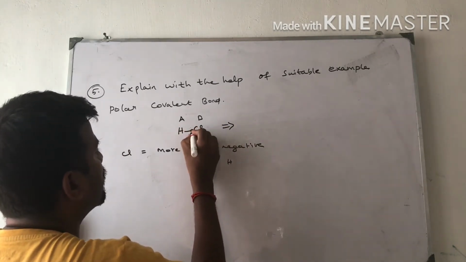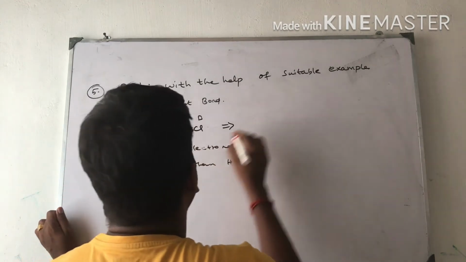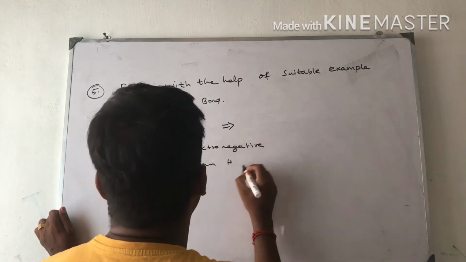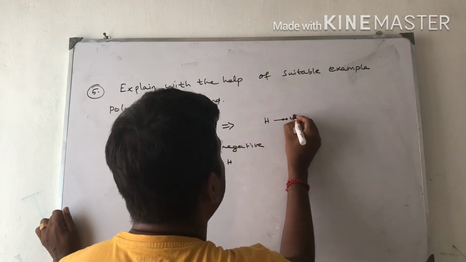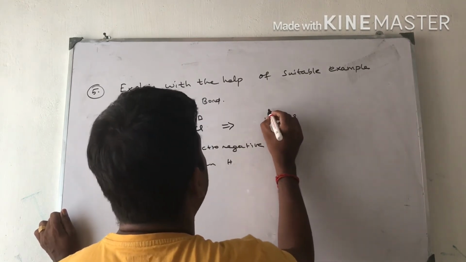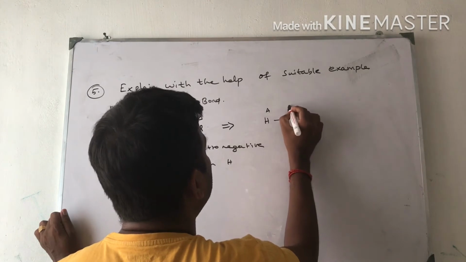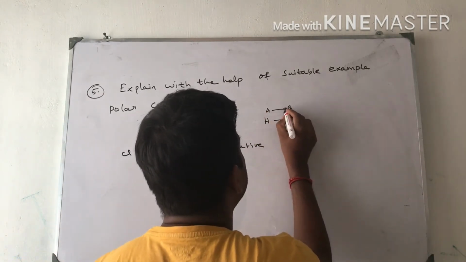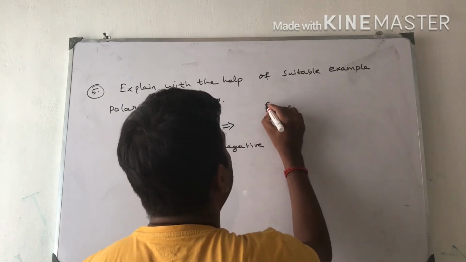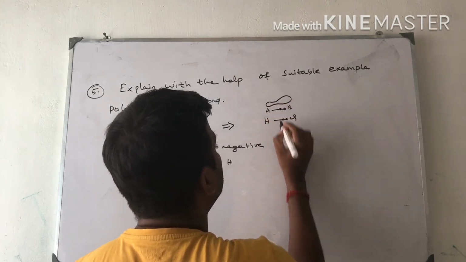Initially electrons are like this. Due to the higher electronegativity of chlorine, electrons are moved towards the chlorine part. Then the electron cloud is like this, A, B. The electron cloud is maximum here.